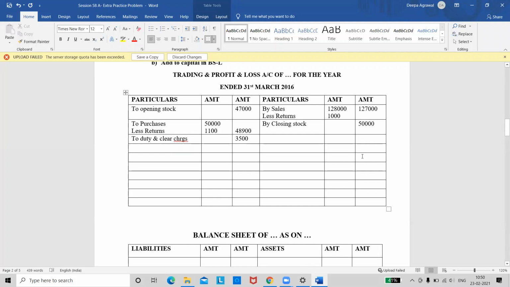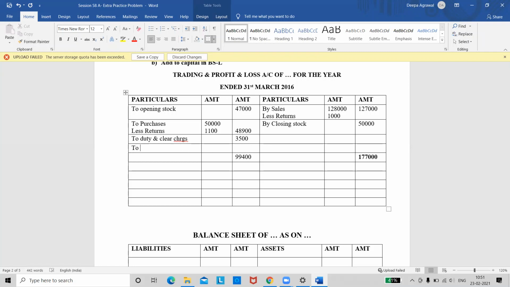We need to quickly check the totals and the balances. So tell me the totals on both sides. Credit side total would be? Ma'am, 1,77,000. 1,77,000. Tell me the total on the debit side. Ma'am, 99,400. How much? 99,400. That means our debit side is less.